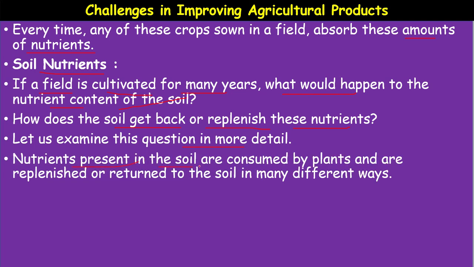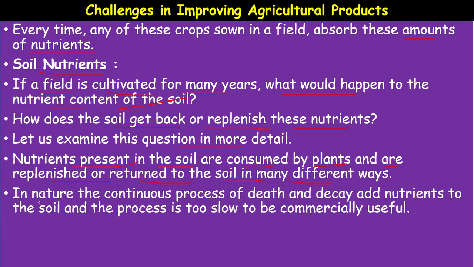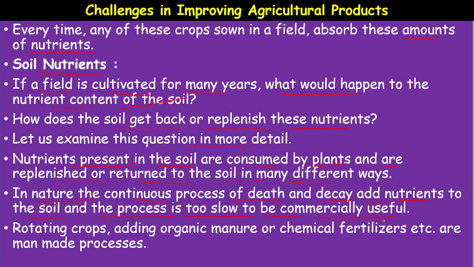The nutrients present in the soil are consumed by the plants and are replenished or returned to the soil in many different ways. In nature, the continuous process of death and decay adds nutrients to the soil. The process is too slow to be commercially useful. No doubt the natural process of death and decay of organisms will add nutrients, but it is a time-consuming process.